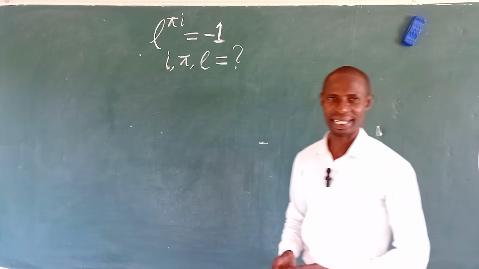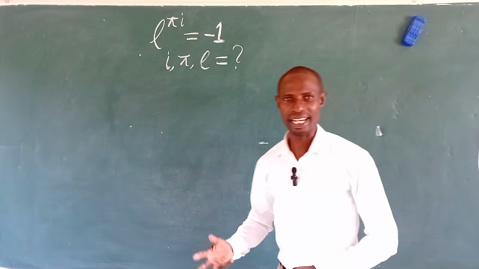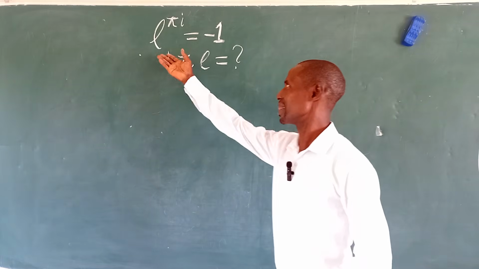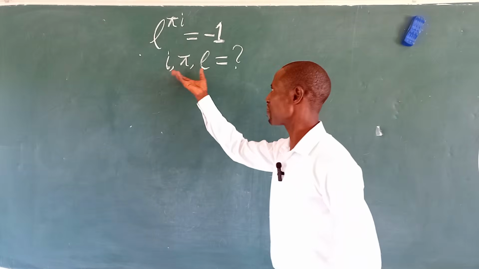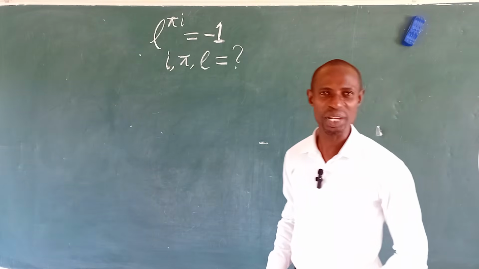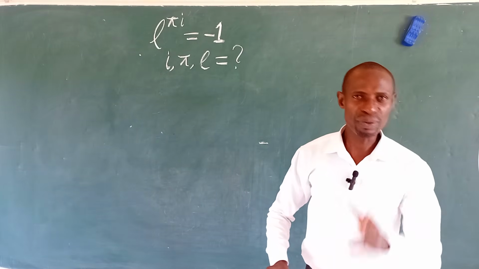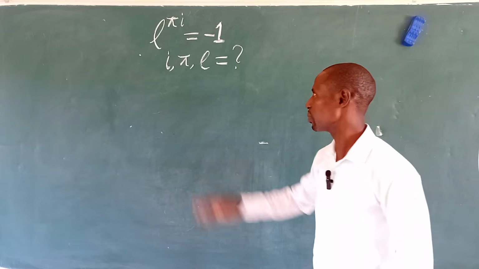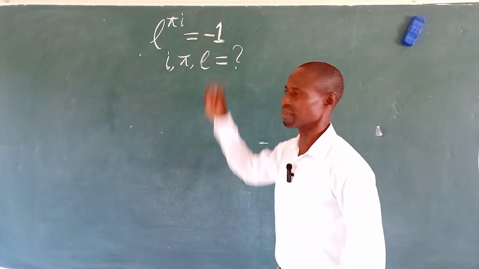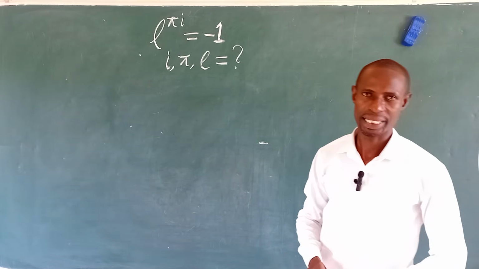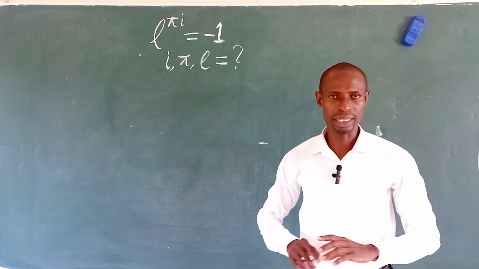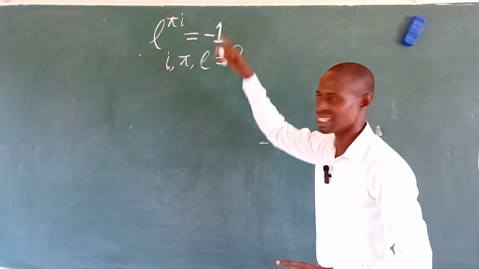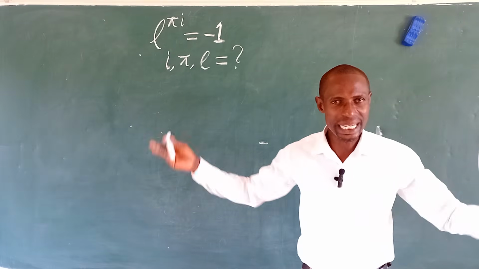All right, welcome back. Now, to this expression, I want to tell you that it is not possible to make these quantities the subject of the formula. In other words, we cannot separate these quantities from this equation. At the end of the day, I'm going to prove to you the reason why it is not possible to separate these quantities from this equation. But the beautiful thing here is this: we can actually make this thing the subject of the formula from this equation, but it will make no sense.